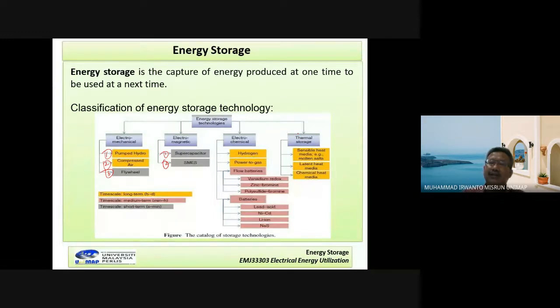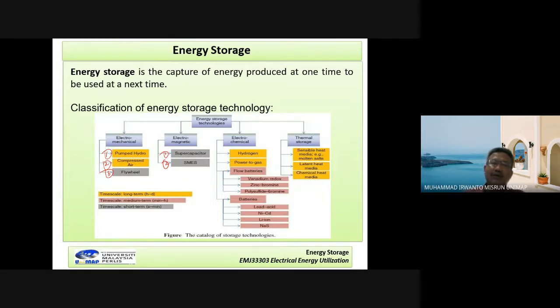And then the last classification is thermal storage. Here, thermal energy will be captured in the device and then can be used in another system. The unit can also be joule. The types of thermal storage are sensible and latent energy, and then lastly chemical heat media.